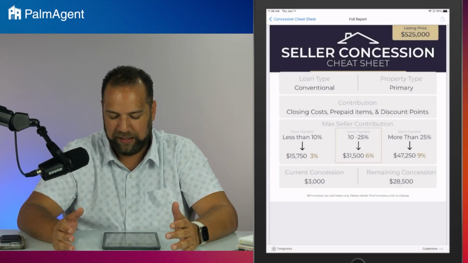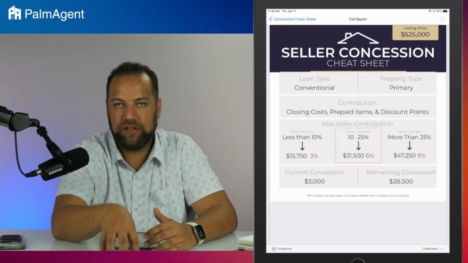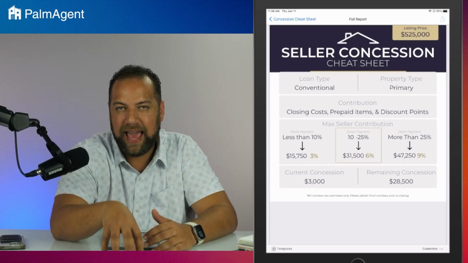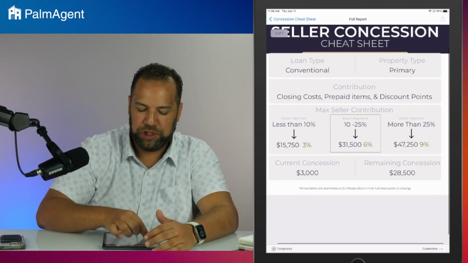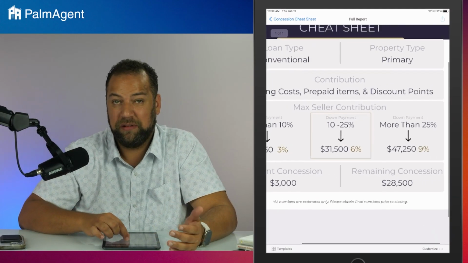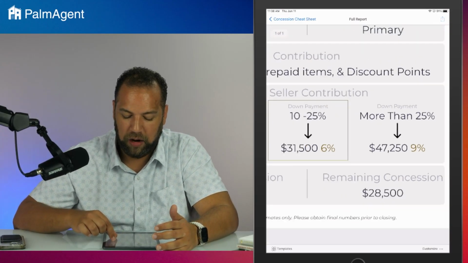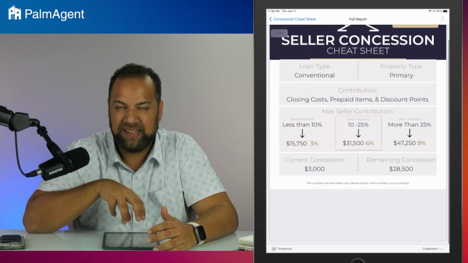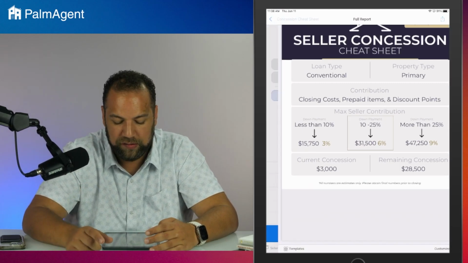But this is a cool piece because it actually is tailored to the details that we've already typed in the calculator. We already know how much they're putting down, but it also shows, hey, if you wanted to put less down, we get less in concessions that we could ask for. If you could put more down, we could ask for more. So a really cool piece here that actually tailors it to that specific scenario. So definitely some cool stuff there.